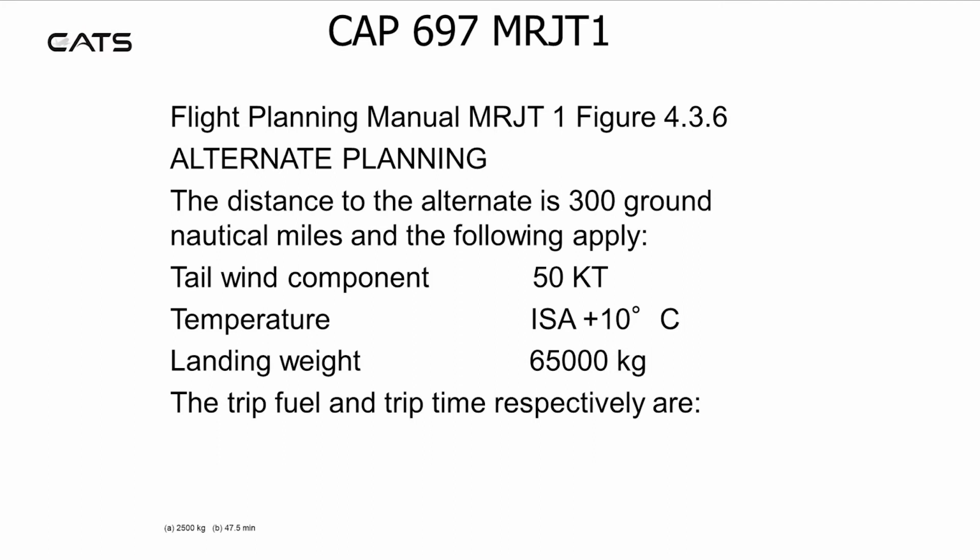Alternate planning is on figure 4.3.6. The distance to the alternate is 300 ground nautical miles, and the following apply. Tailwind component 50 knots, temperature ISA plus 10, landing weight 65,000 kilograms. The trip fuel and trip time should be 2,500 kilograms and 47.5 minutes.